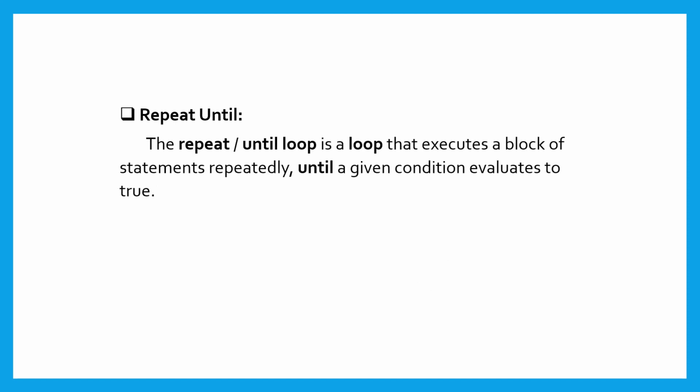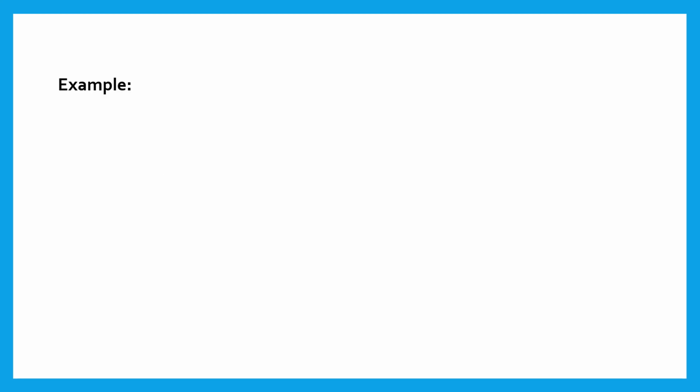Repeat until. The repeat until loop is a loop that executes a block of statements repeatedly until a given condition evaluates to true. The condition will be re-evaluated at the end of each iteration of the loop, allowing code inside the loop to affect the condition in order to terminate it. Here is the syntax of repeat until. Repeat, sequence, until condition.